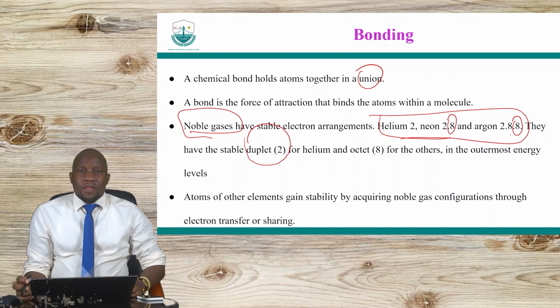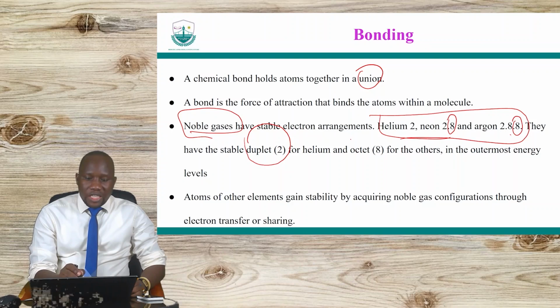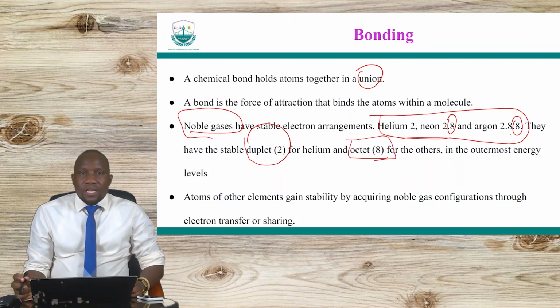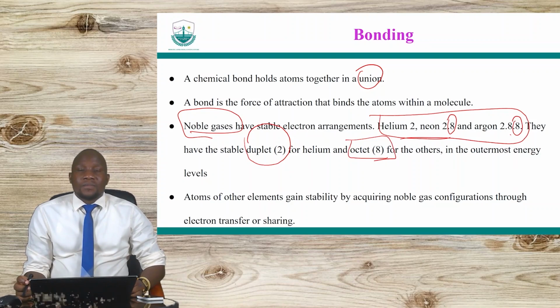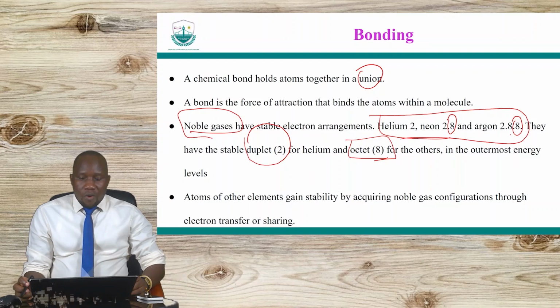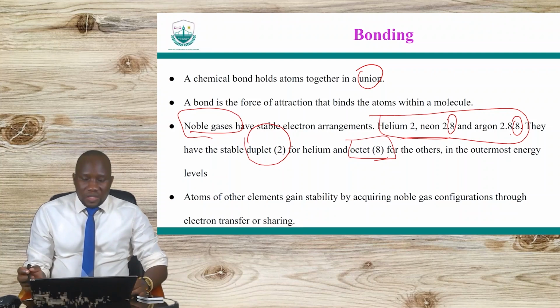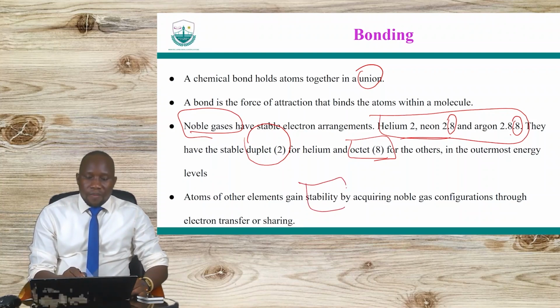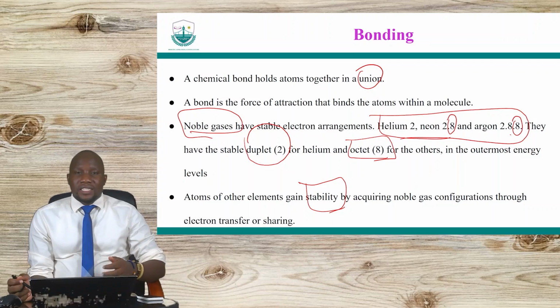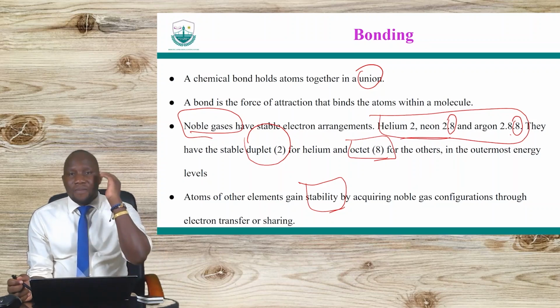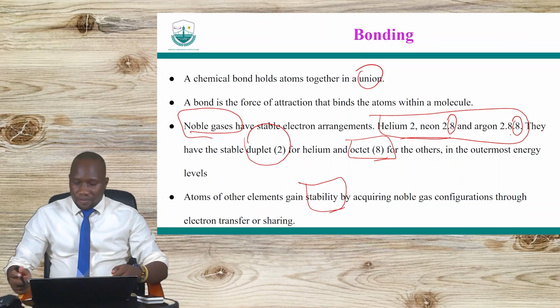So what atoms have to achieve is having the 8 electrons in the outermost shell, and that is often what we refer to as the octet rule. The octet rule. Okay, that is what atoms actually have to obey. If they have 8 electrons in the outermost shell, then they are stable. So they can attain this stability by getting or losing.